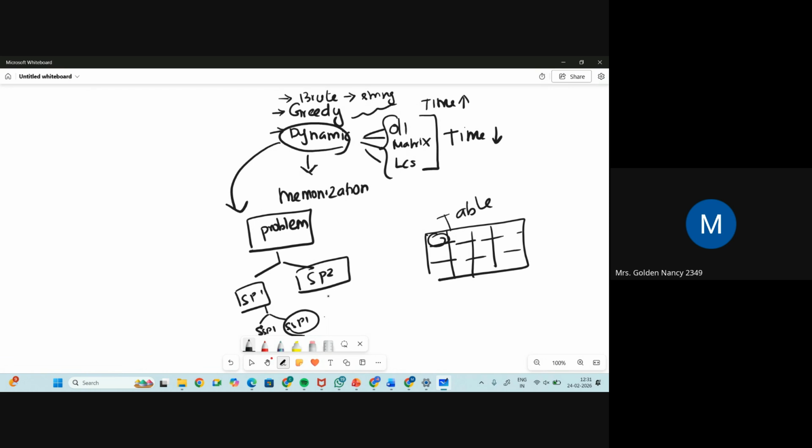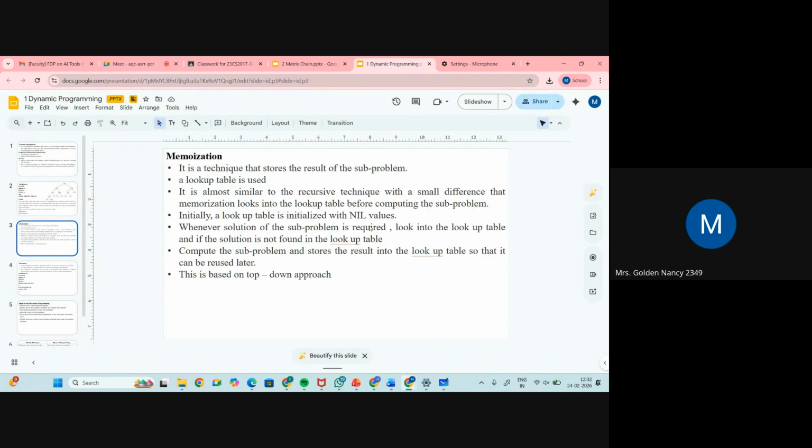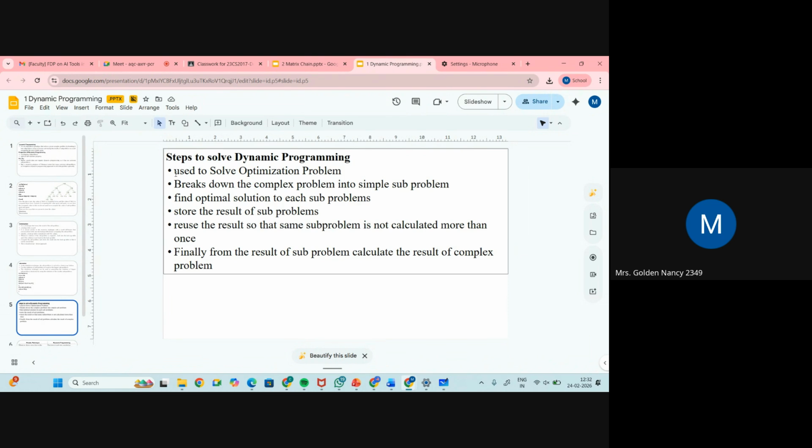We are using the same concept as divide and conquer, where the problem is divided into subproblems. But here one difference is that we can store the value of each subproblem result, add those results, and get the final solution. That is the main difference between dynamic programming and the other techniques we have seen so far. Now I'll read that slide. Dynamic programming is used to solve optimization problems. It breaks down a complex problem into simple subproblems, finds an optimal solution to each subproblem, and stores the result of the subproblem.